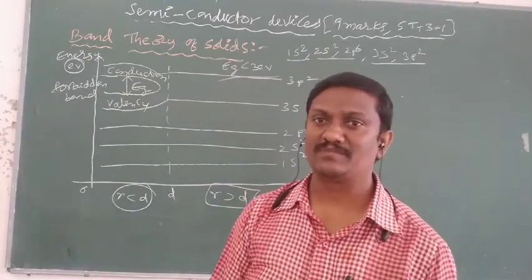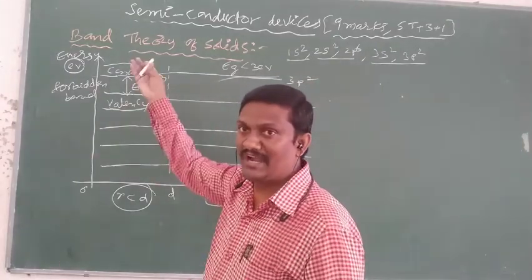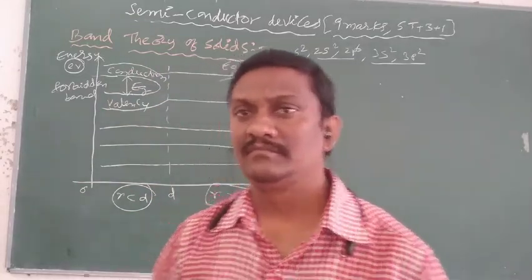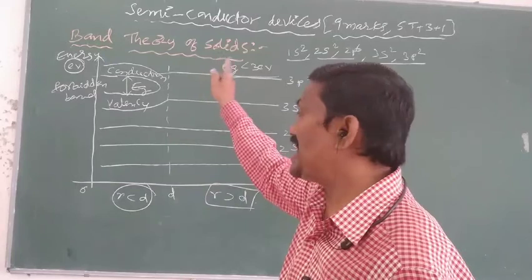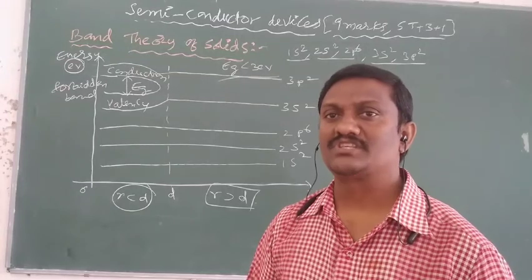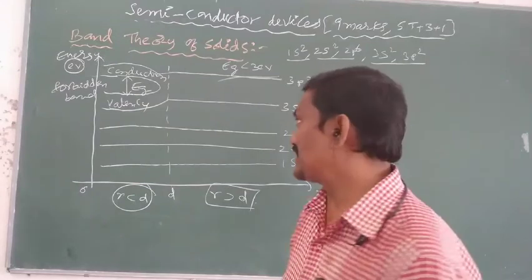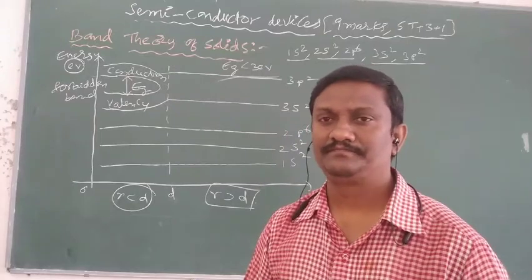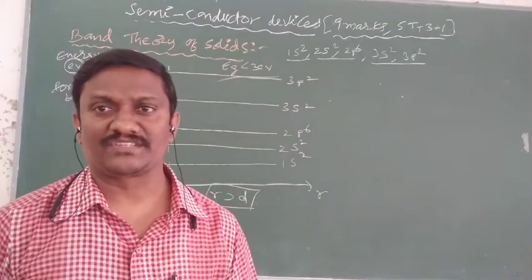By supplying such an amount of energy, electrons pass from one band to another band, and current conduction takes place. So that is about the formation of the conduction band and valency band in semiconductors based on the band theory of solids. It is also an important concept. This concept explains why bands are produced. In semiconductors, the gap between the conduction band and valency band is called the forbidden band.